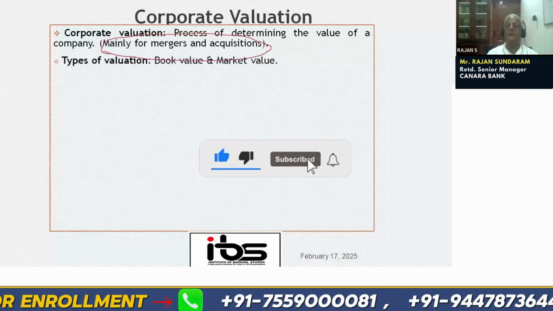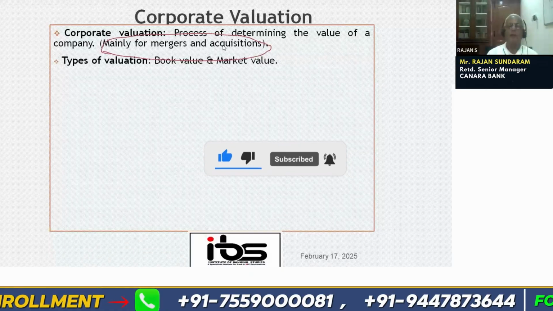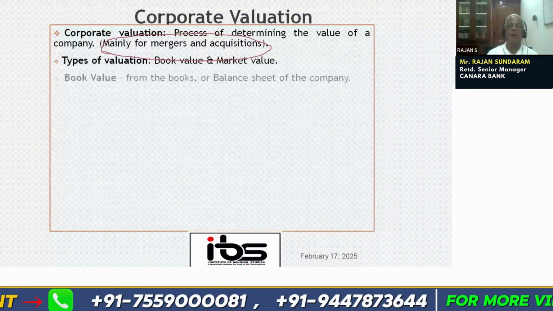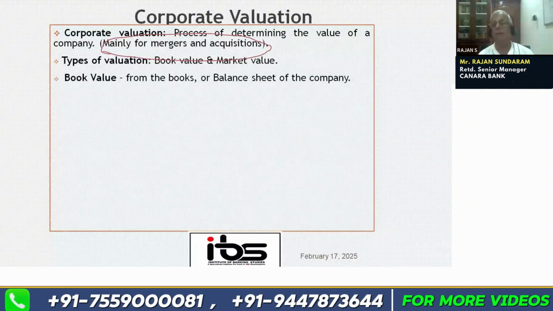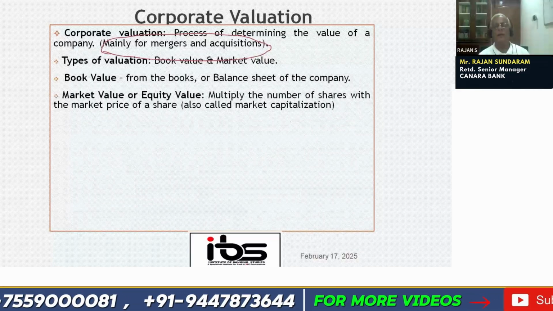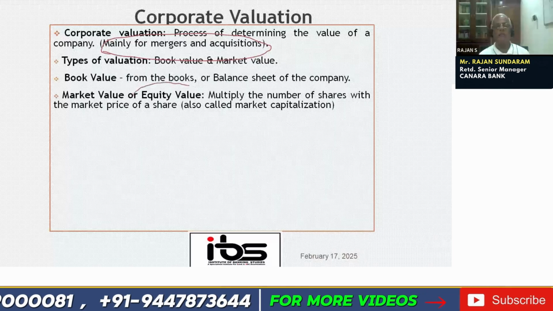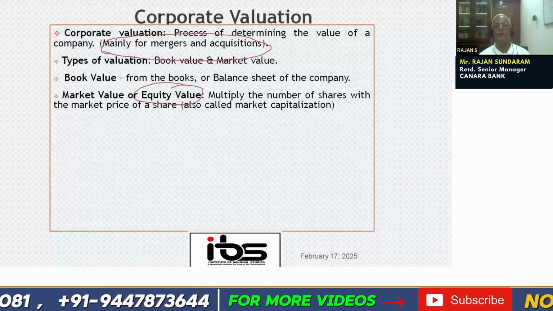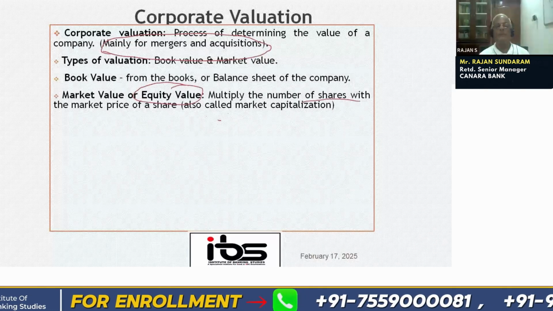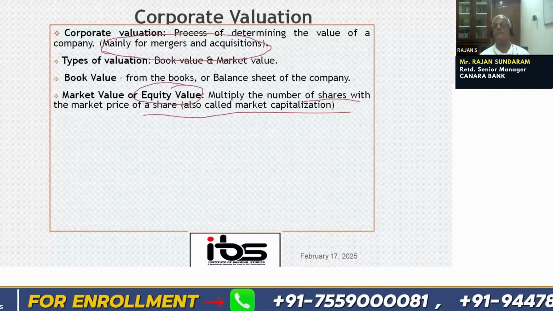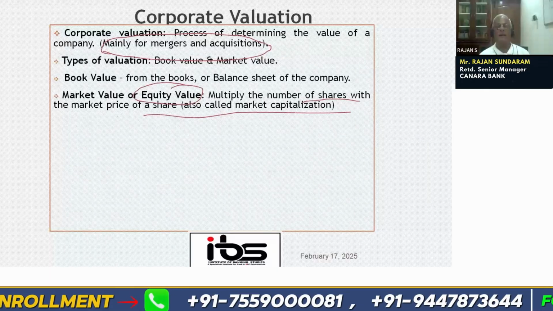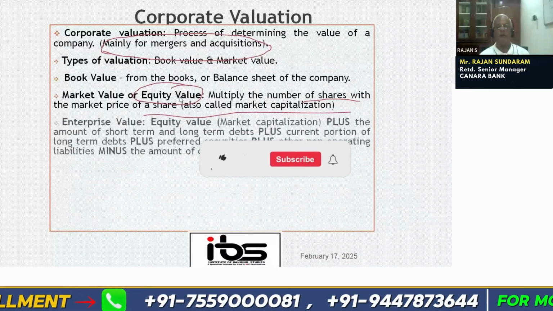The types of valuation are book value and market value. In the book value, we take into account the value in the books of the company, or the balance sheet of the company. Whereas in the case of market value, or what we first call equity value, equity is nothing but equity shareholdings. We multiply the number of equity shares with the market price of each share, which is called the market capitalization. This reflects only the equity value of the company, but there are other items like enterprise value, which includes